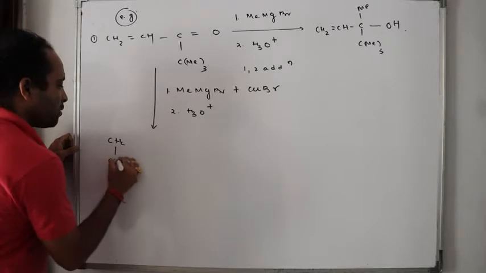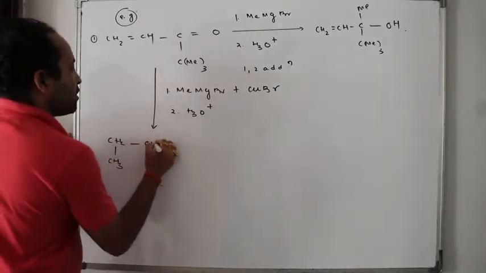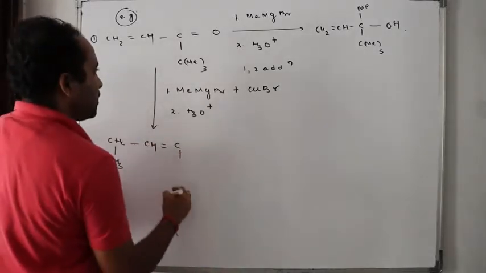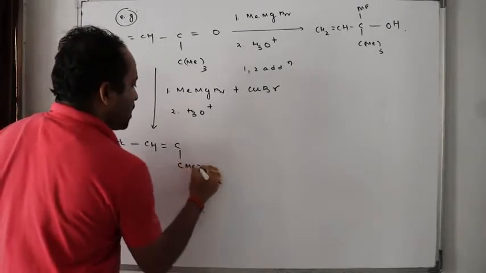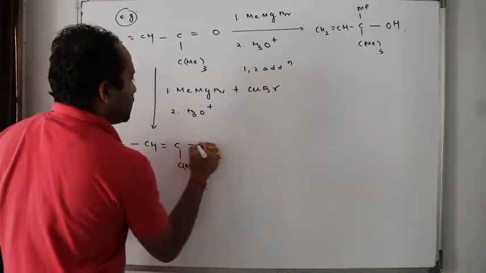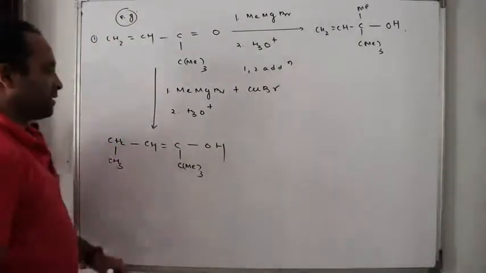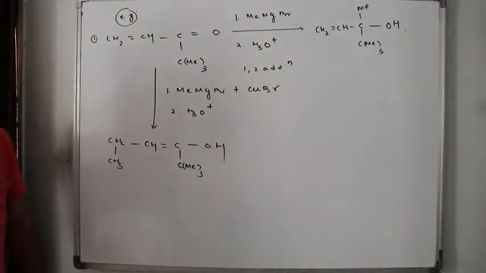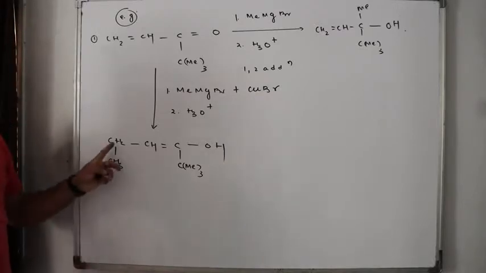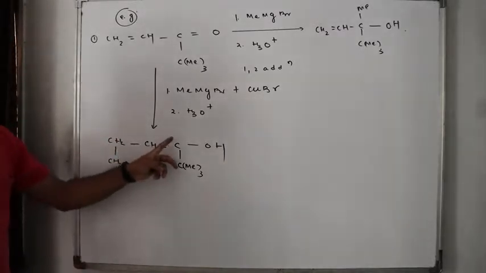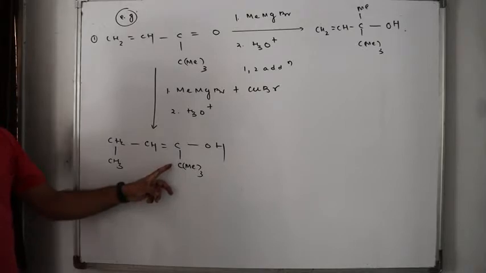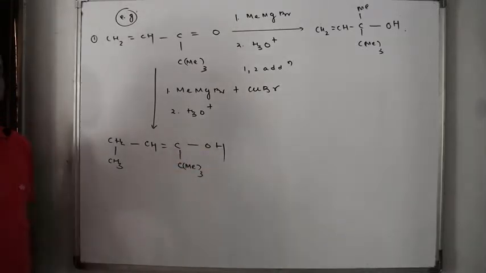CH2, CH3, CH double bond C, CMe3, OH. Isn't it? Say yes or no? Clear?